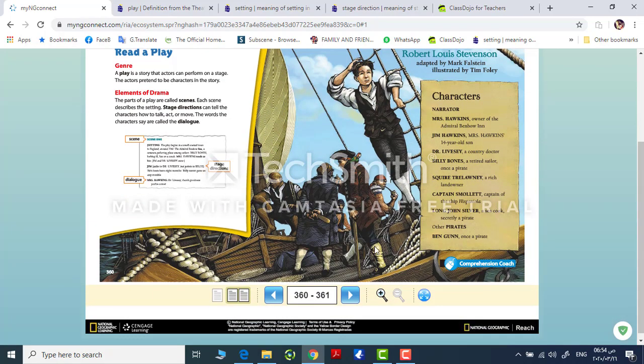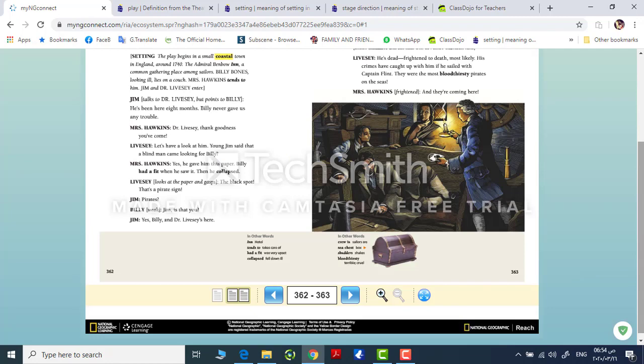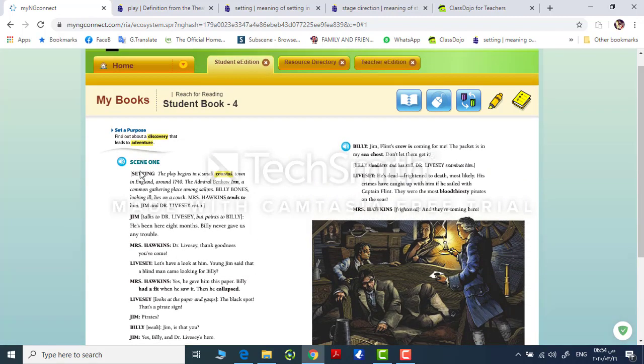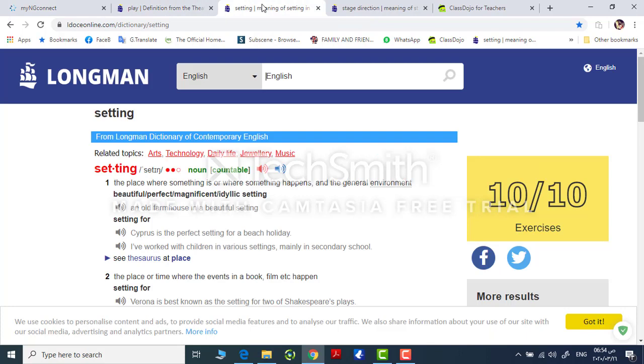to the character list, we need to define this word, which is the setting. And I know that all of you know what the setting means. Now if we find this in the dictionary, we can find that the setting is the place where something is or where something happens, in the general environment. So let's listen to this. Setting. And this. Setting. Okay, that's the British accent and the American accent, the British pronunciation and American pronunciation. So let's go back to our lesson.